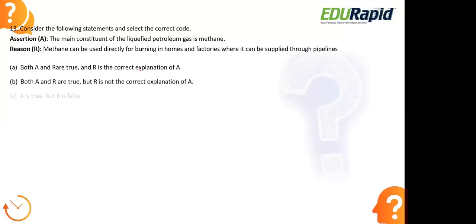Consider the following statements and select the correct code. Assertion: the main constituent of liquid petroleum gas is methane. Reason: methane can be used directly for burning in homes and factories when it can be supplied through pipelines. Option A, both A and R are true, and R is the correct explanation of A. Both A and R are true, but R is not the correct explanation of A. A is true, but R is false. A is false, but R is true.